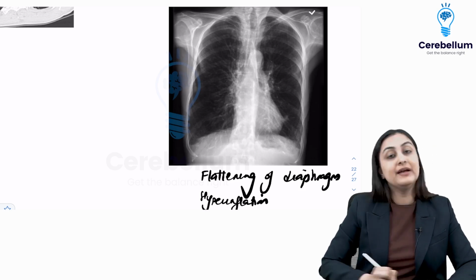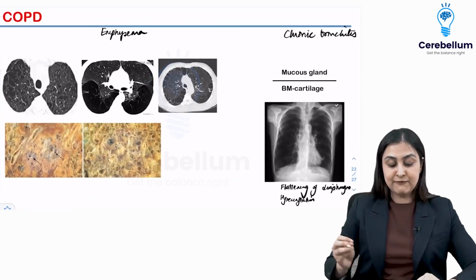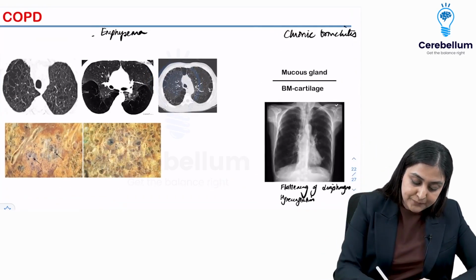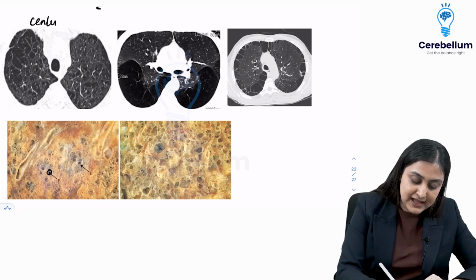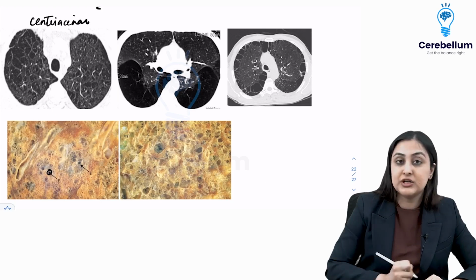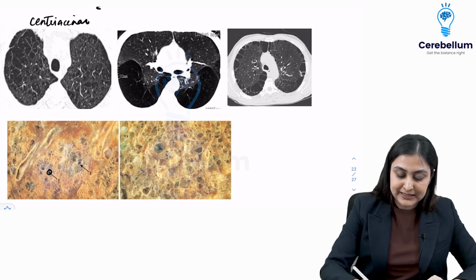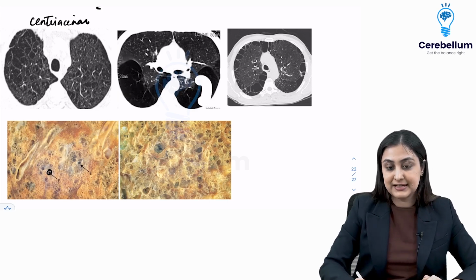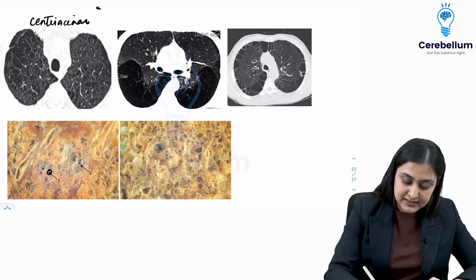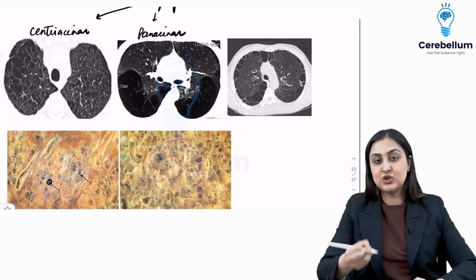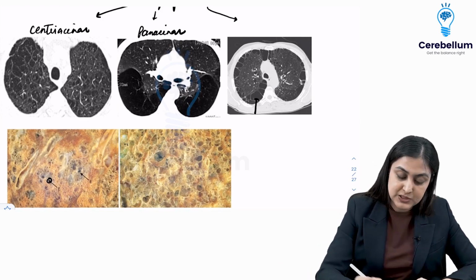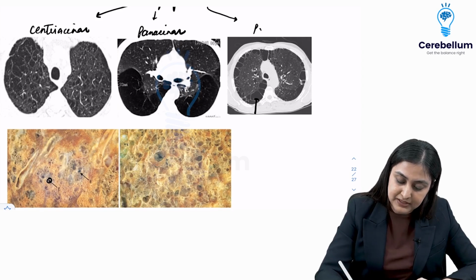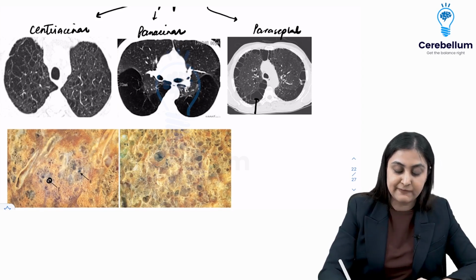This is hyperinflation. Okay. Now in emphysema, we have 3 types. When you see that the acinus is what is enlarged, this is the centri-acinar type or the centri-lobular type. When you see that the complete lobule, not just the center, is enlarged, this is the pan-acinar type. The radiologist is going to use the term pan-lobular, same thing: centrilobular, pan-lobular. And when you see peripheral bullae like this, this is what is known as the paraseptal type. Alright, so these are the 3 types of emphysema.